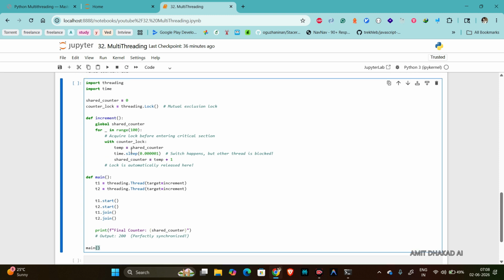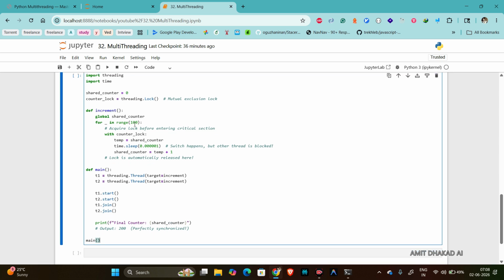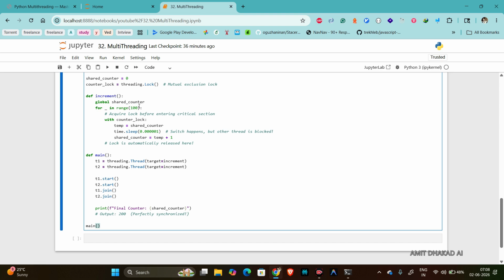So here we have the same imports, threading and time, and we have set the counter. This is how we can create a lock, threading.Lock, a mutual exclusion lock. So counter_lock. We have the same function here, okay? But what is the difference here? In increment we have a global shared counter.